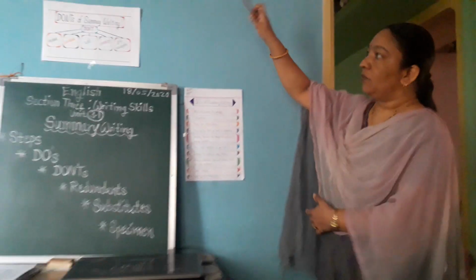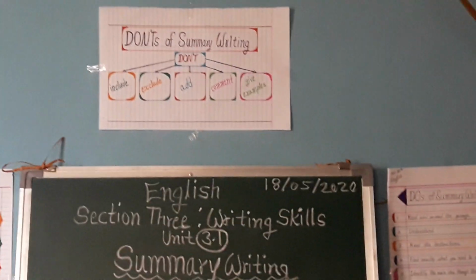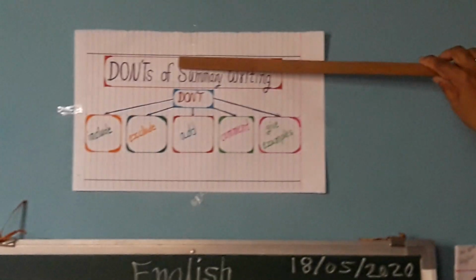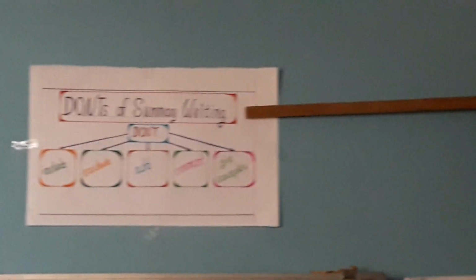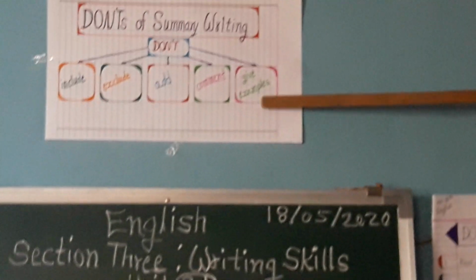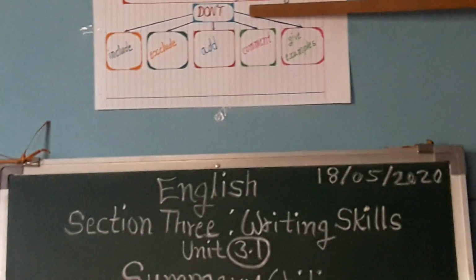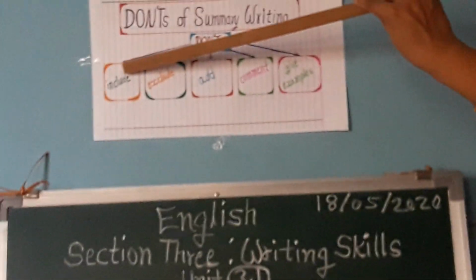Let's see what we should not do for writing summary. Those points are called the don'ts of summary writing. This chart is showing you all those 5 points which are focused here. Don't, what not to do? Include.